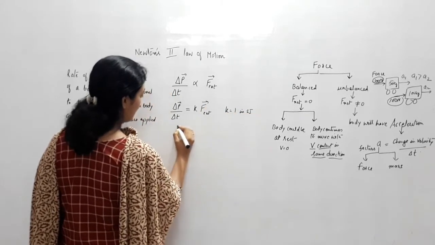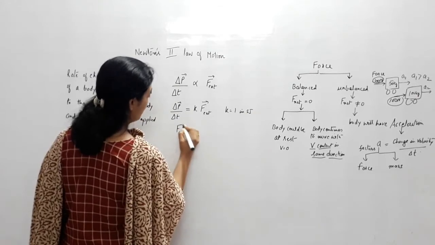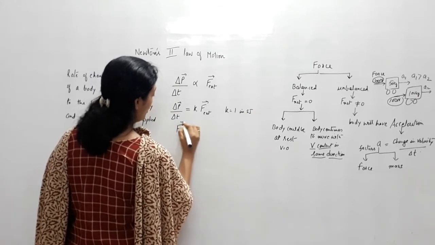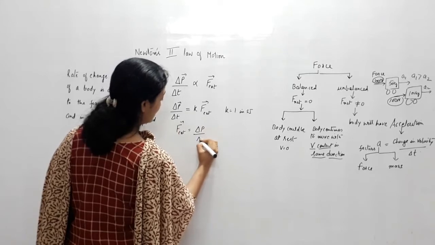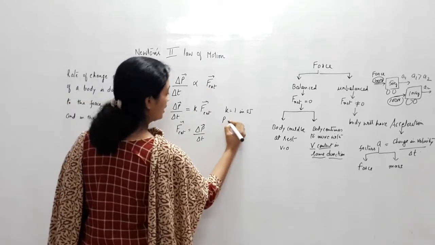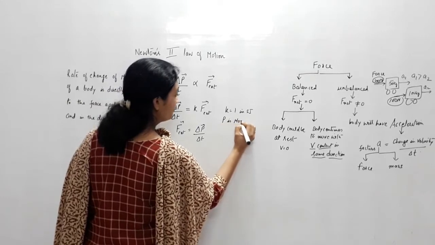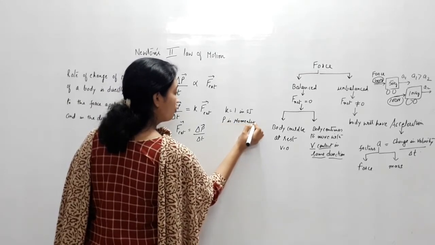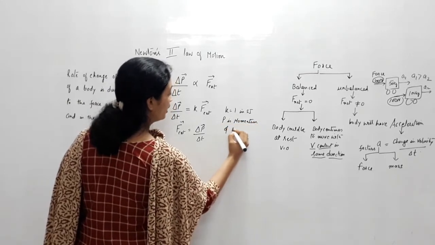So we are getting F external is equal to delta P by delta T, where P is the momentum of the body.